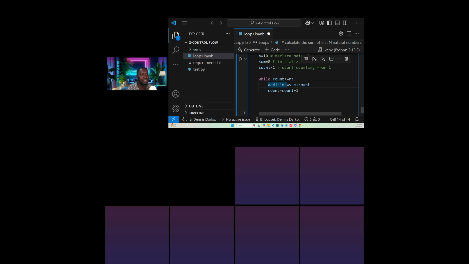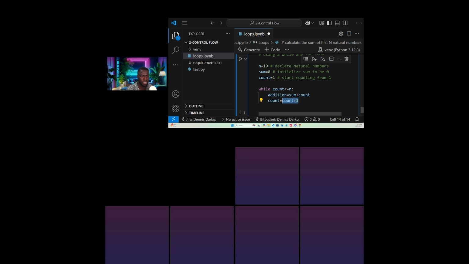Okay, addition is equal to sum plus count. Then we say count is equal to count plus 1. So it means at every stage we are increasing this count by 1. First, is count less than or equal to the n, 10? If it's less than or equal to 10, so we will start from 0. Is 0 less than or equal to 10? Yes.